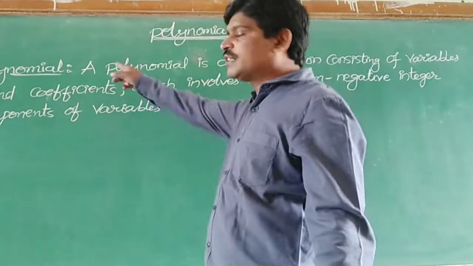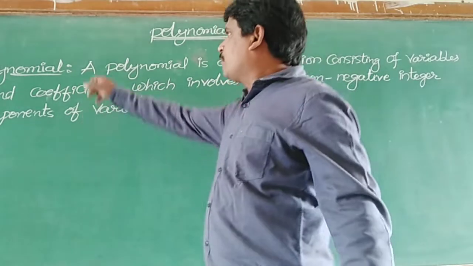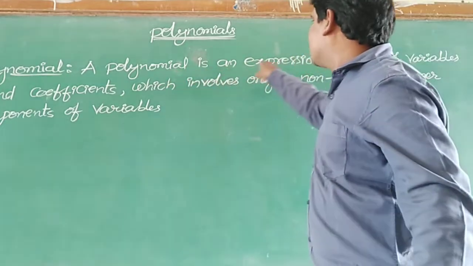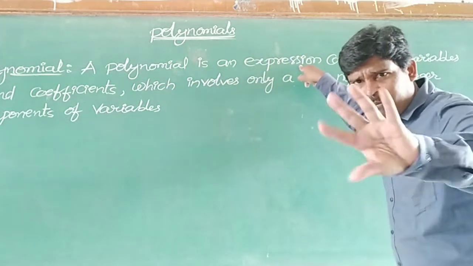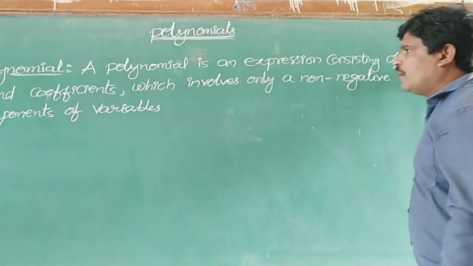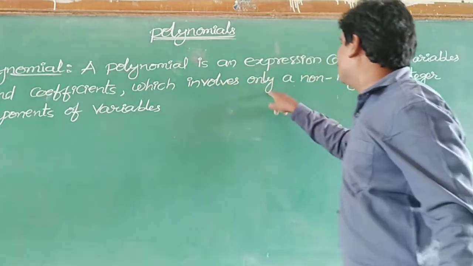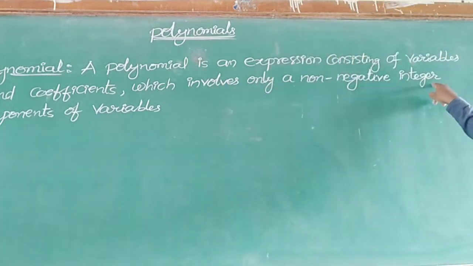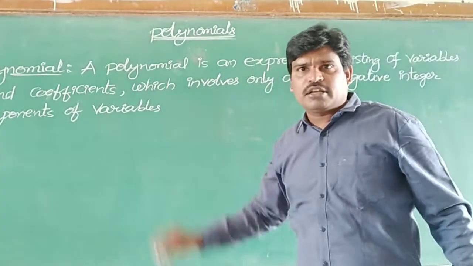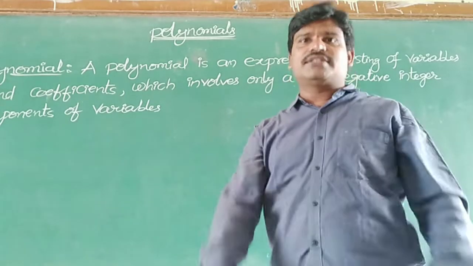Look here. First, the definition I wrote on the board. Just have a look here. Polynomial. A polynomial is an expression. Polynomial is nothing but an expression only, consisting of variables and coefficients, which involves only non-negative integer exponents of the variables. Here, what is the meaning of a non-negative integer?